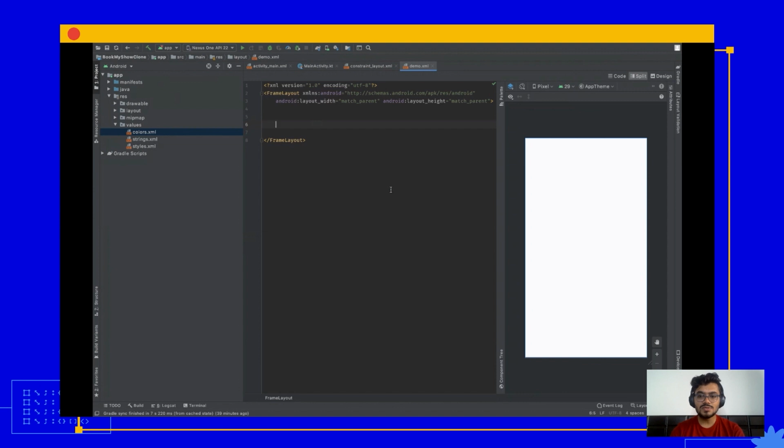And when it comes to UI on Android, the UI is made up of two things basically: view and view group. A view is the very basic building block of Android UI, wherein the user can interact with it. So consider a view with text, a button, and an image. The user can copy text, click on a button, and zoom in and zoom out on an image, right? So these are all the interactions which are possible with views.